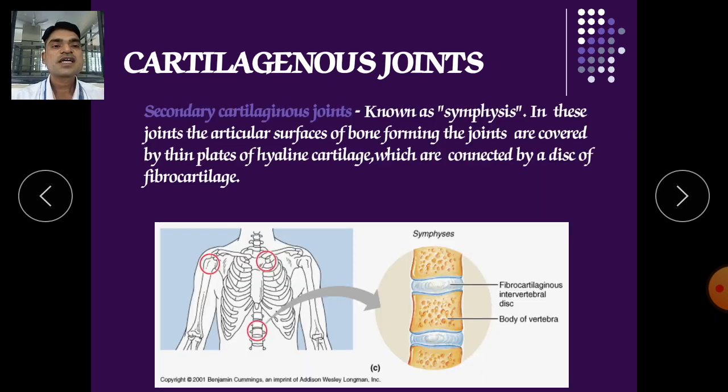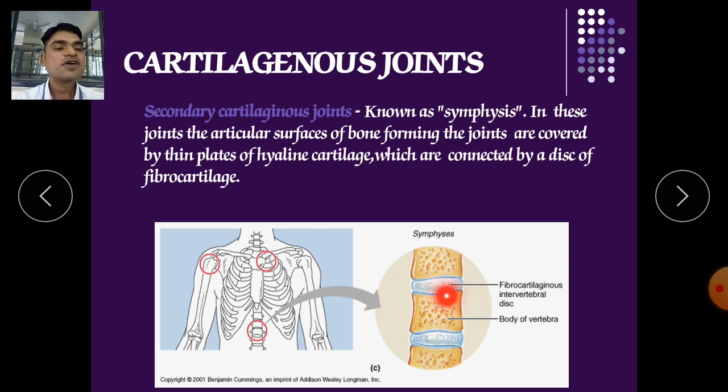Secondary cartilaginous joints are known as symphyses. In these joints, the articular surfaces of the bones forming the joints are covered by thin plates of hyaline cartilage, which are connected by a disc of fibrocartilage. So here also you can see this is the disc of fibrocartilage.